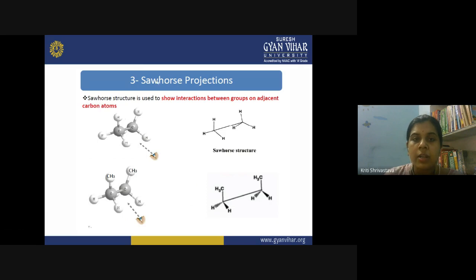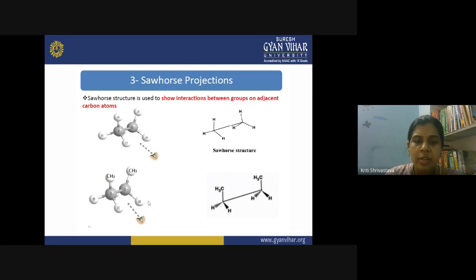Now the Sawhorse projection. In the Sawhorse projection, you show the interactions between the groups on the adjacent carbon atoms. So how do you represent a molecule by Sawhorse projection? Again, take the example of ethane. The two carbons of ethane are shown like this, and then the hydrogens are in three different directions, so you represent them like this. This formula is used to show the interactions.